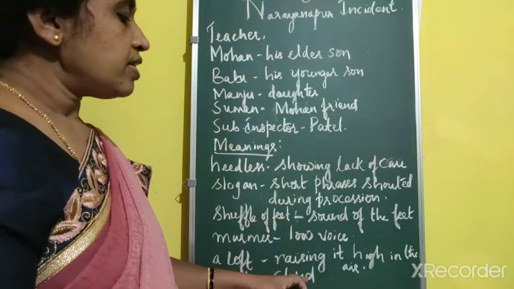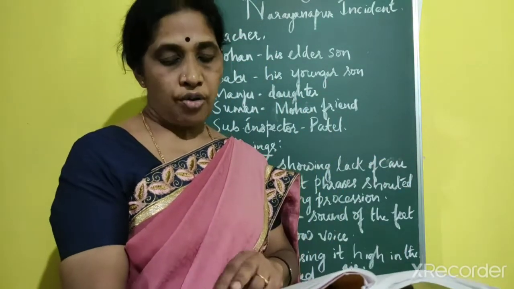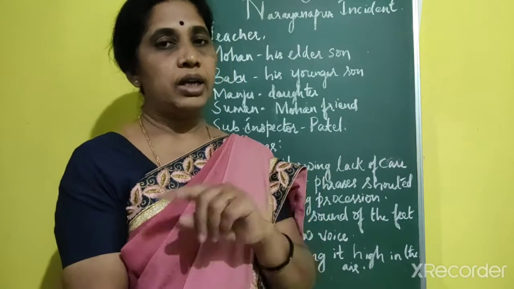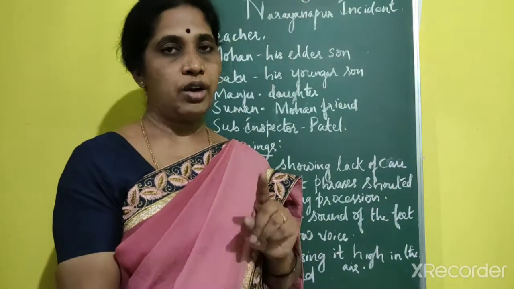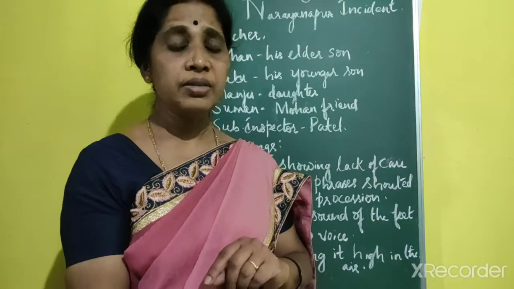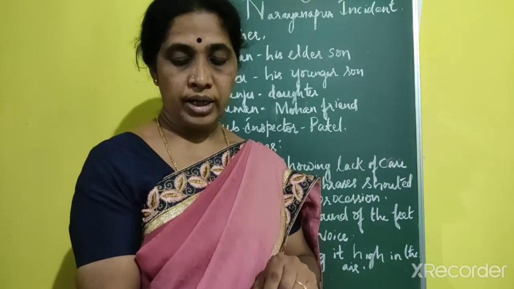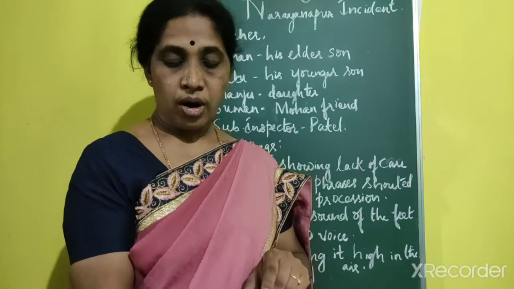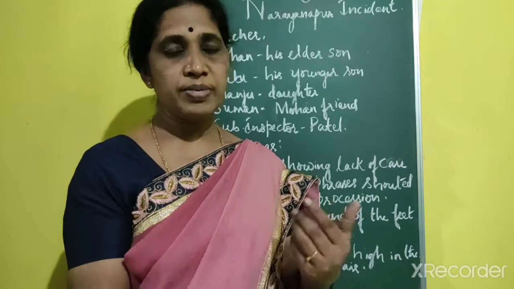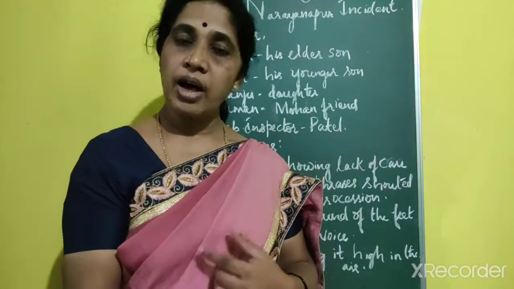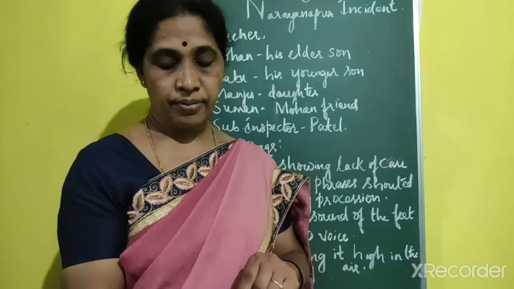Aloft means raising high in the air. So he is holding a portrait, a photo of Mahatma Gandhi. Third paragraph. Their arms must have ached holding it that way for so long, but their faces were expressionless. Their arms, that means they were holding the photograph. Their arms might be aching, but they never expressed that in their face.